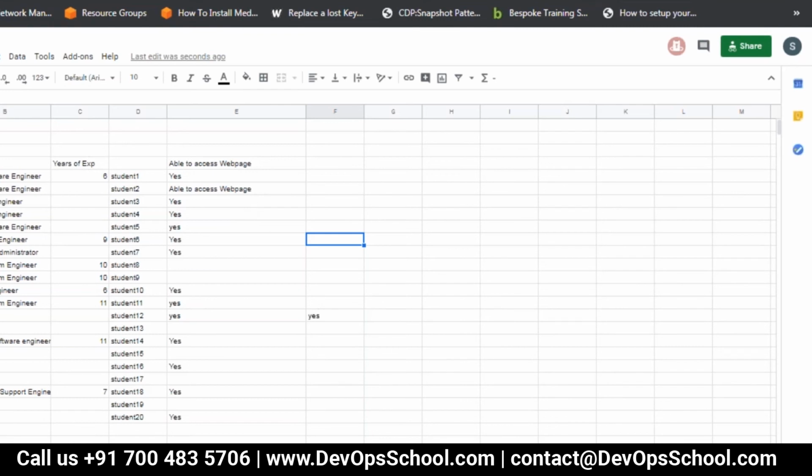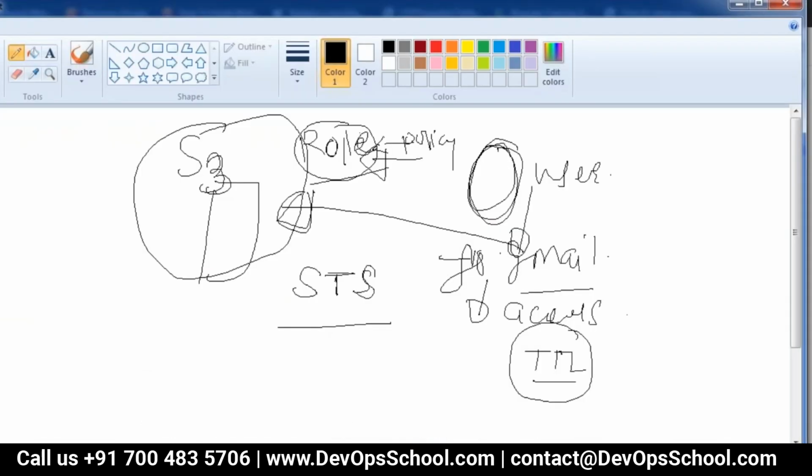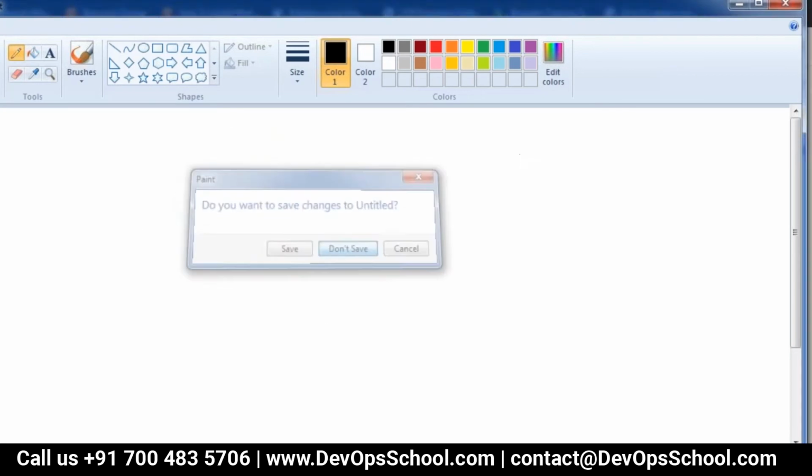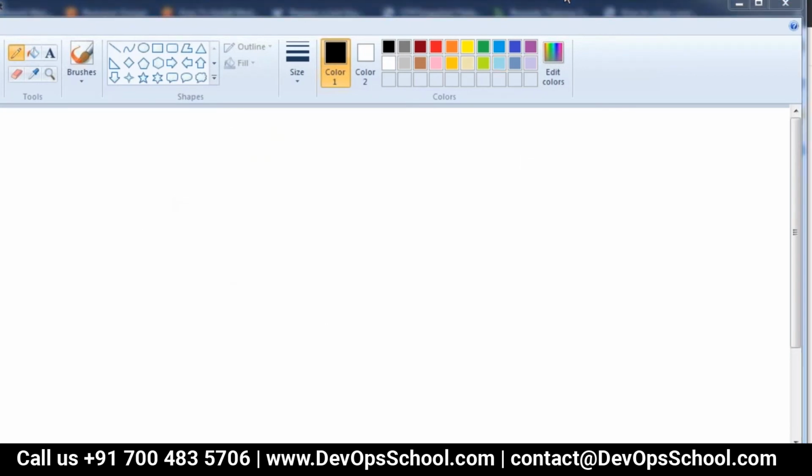Before going to that, I have one doubt in role. When we are creating a role, there is a boundary for that role in advanced features. What does it indicate? Boundary is the maximum permissions the role can have. Okay, got it.